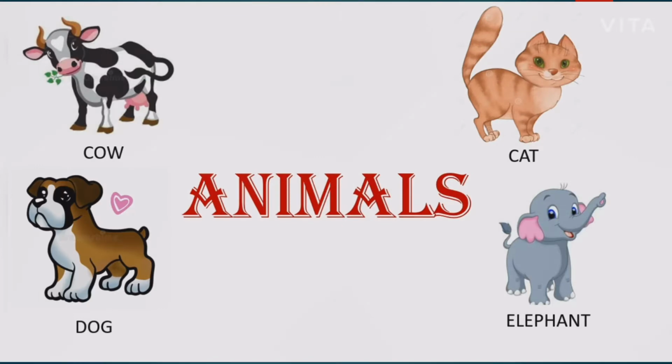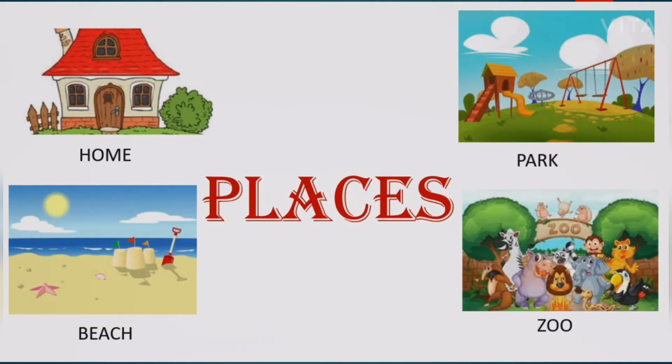There are many animals around us. Cow, cat, dog, elephant, etc. So these are the names of animals. So a noun can be a name given to an animal. There are many places: home, park, beach, zoo. All these are names of places. So a noun can be a name given to a place.